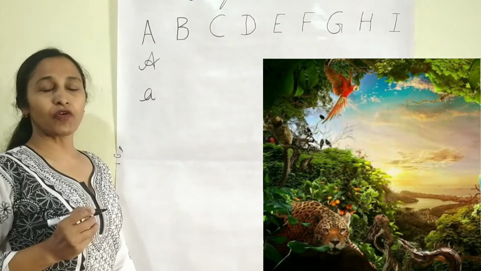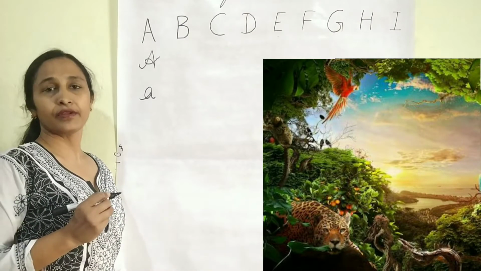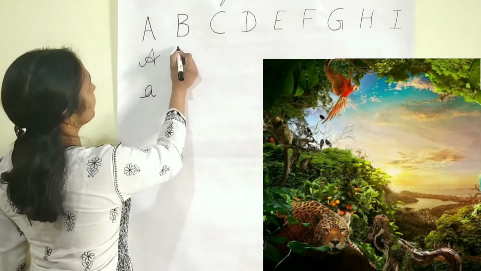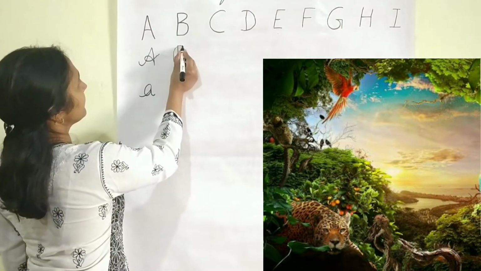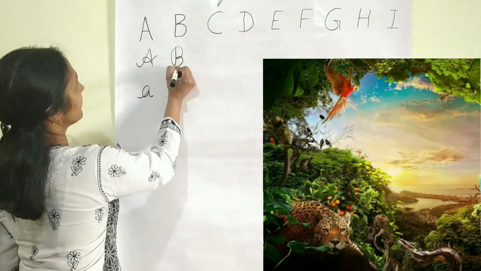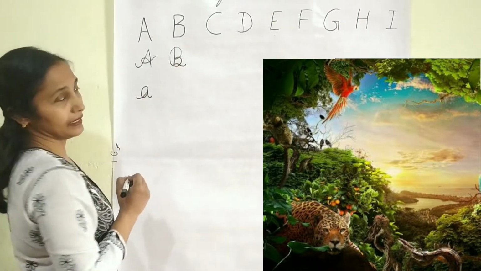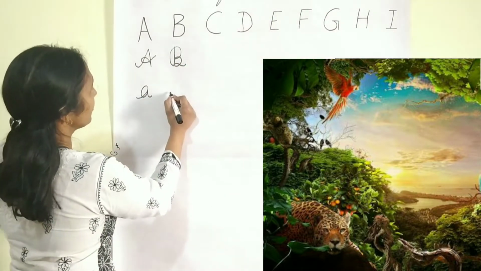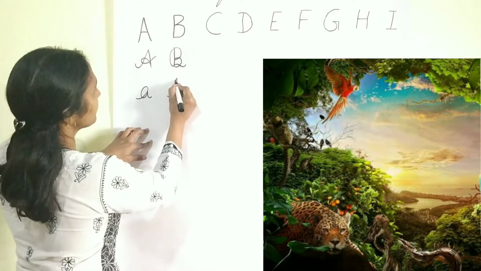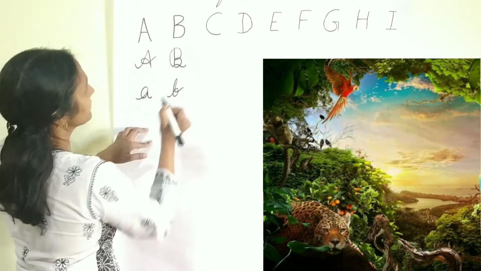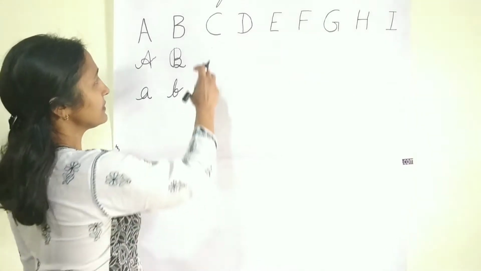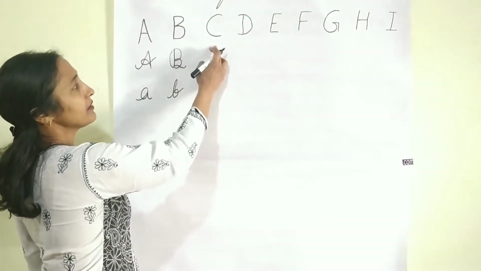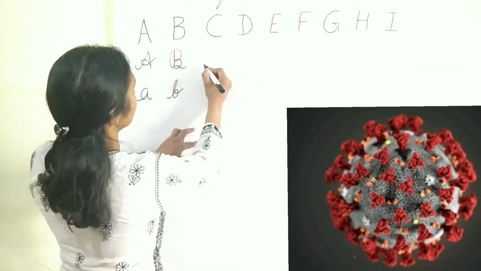Brazil is famous for its Amazon rainforest. B. And how to write this in small letters? Like this.